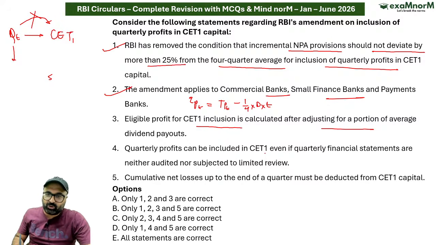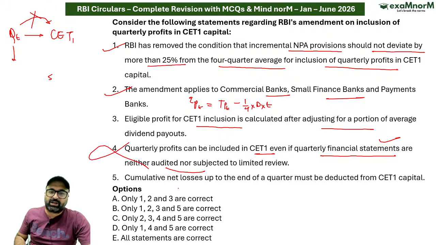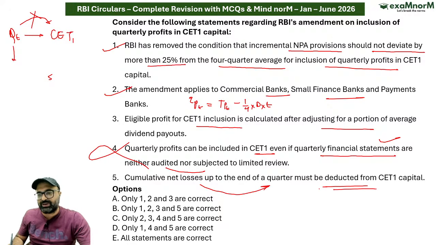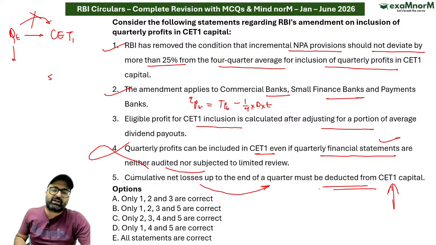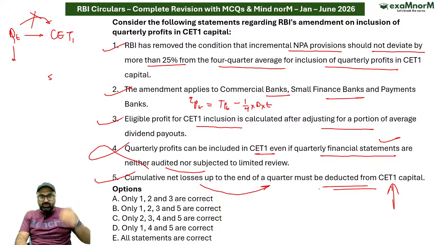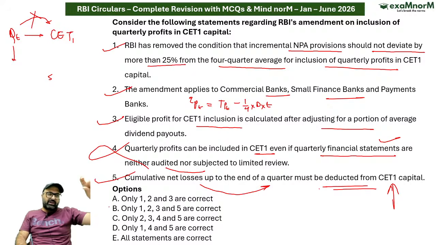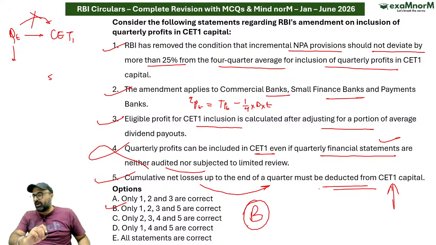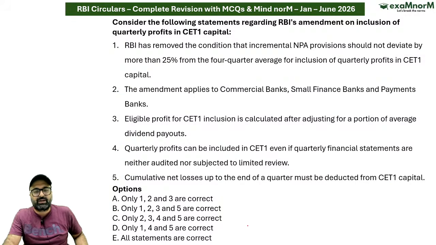Quarterly profit can be included in tier 1 capital even if quarterly financial statements are neither audited. ना बिना ऑडिट के नहीं हो सकता. Cumulative net losses up to an end of quarter must be deducted from common equity tier 1 capital. तो जो भी आपके अब तक के net losses हैं, you have to exclude them from the profit or from the tier 1 capital before making the calculation of requirements कि tier 1 capital कितना होना चाहिए. That is correct. So answer is going to be B option.